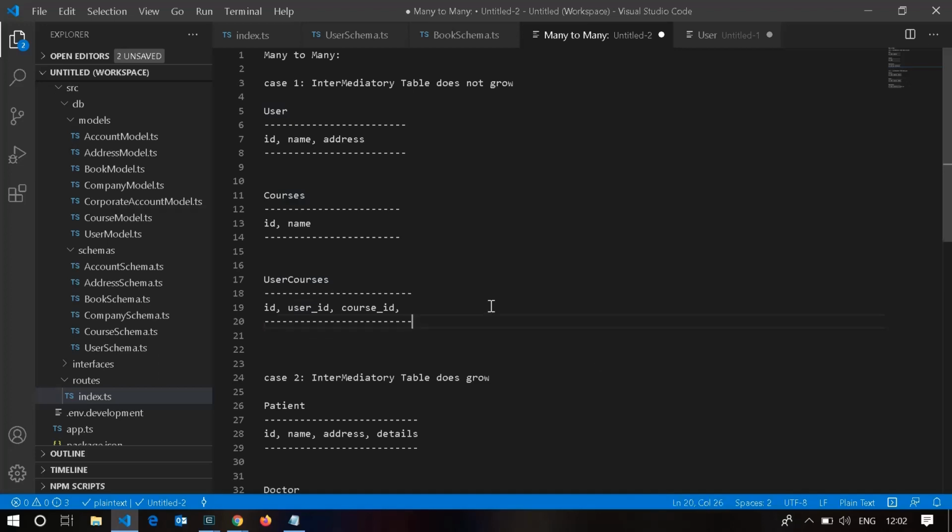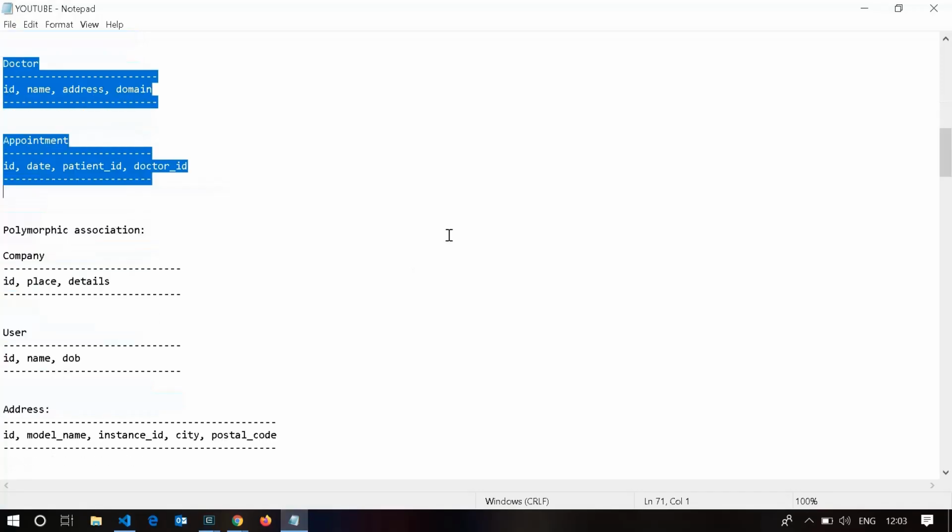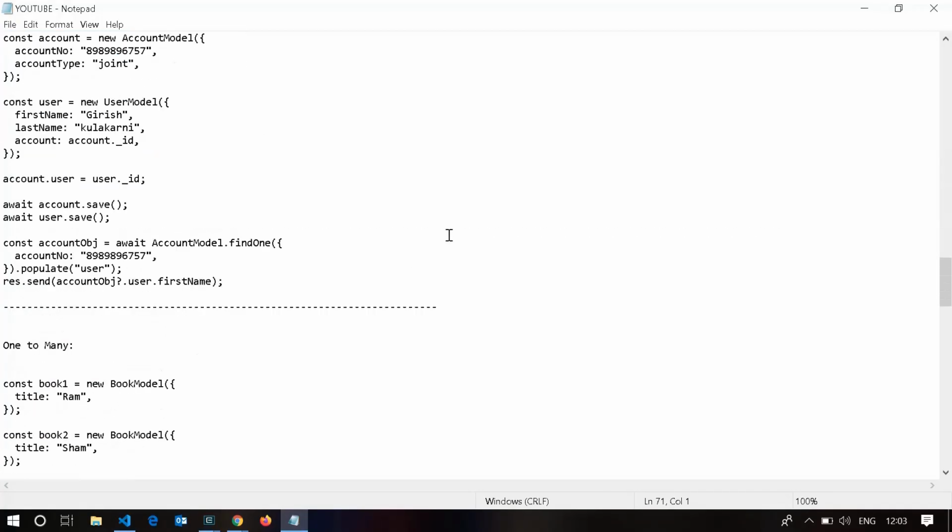So in MongoDB, there is no need to store it as an intermediary table in this case, where you are sure this intermediary table doesn't grow. Here we are just going to store it as an array of IDs in the board table. Let's take an example here of Mongoose so that you will understand it better.